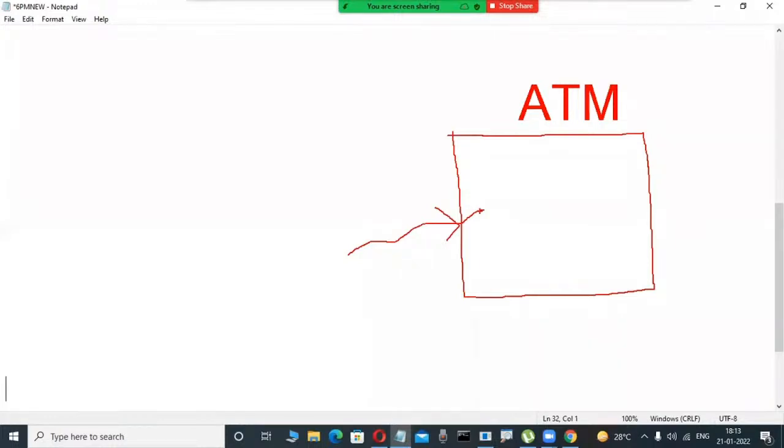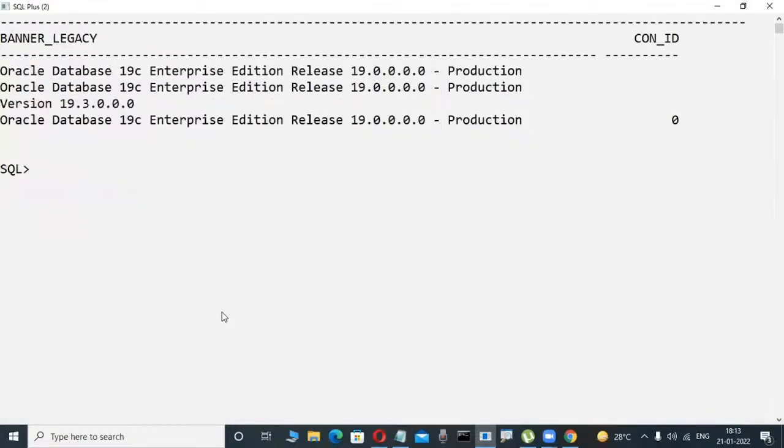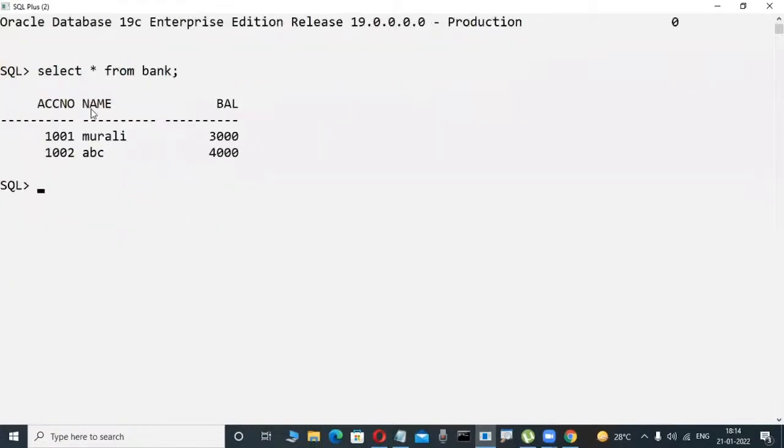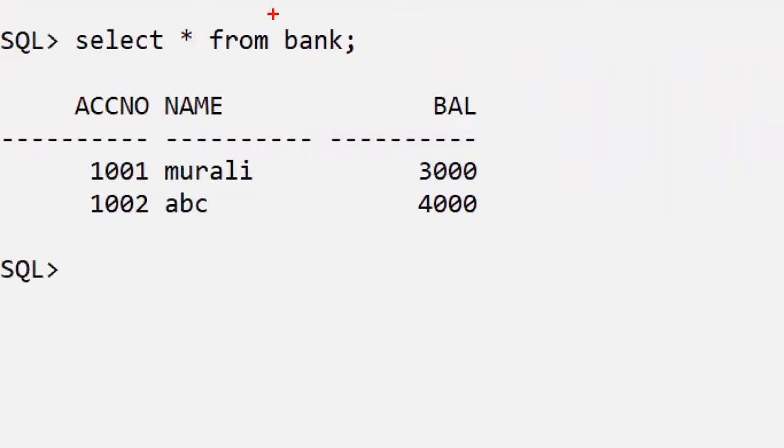Now check it out, slowly observe the screen. Suppose in this database there is a bank table, for example. It's a very easy scenario to understand.